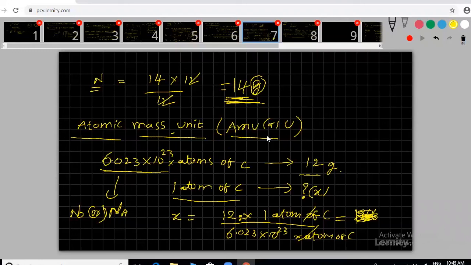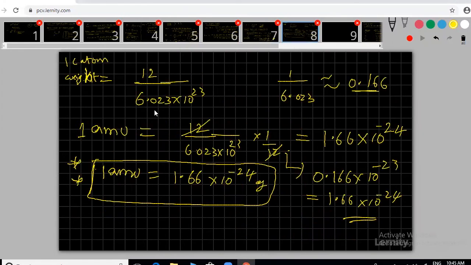And I gave the derivation for AMU, how to get it, followed by the derivation. Okay, you can apply the definition first. Up to this point, I calculated one carbon atom as 12 by 6.023 into 10 power 23. But what is the AMU definition? I gave the statement, you noted it down. Of this value, 1/12th of the mass, which is the weight of one carbon atom, its 1/12th is the AMU. I took this value again into 1/12th. That is the reason I got this value.